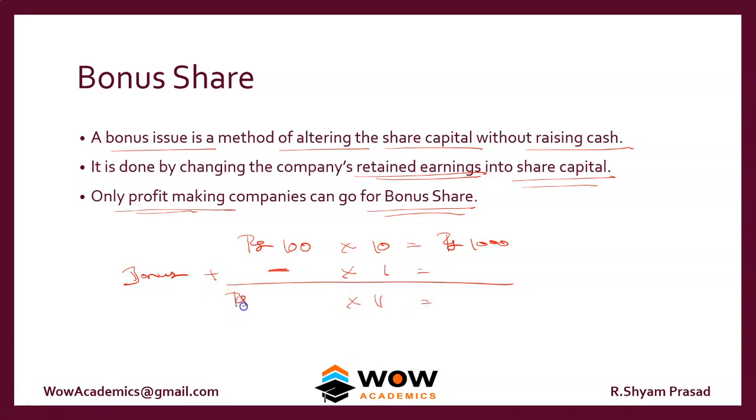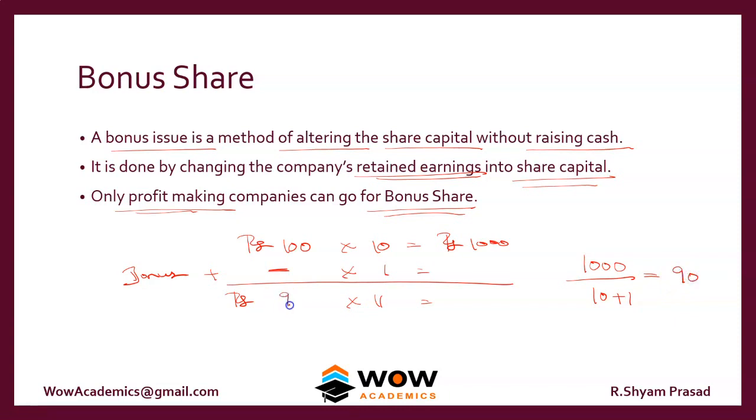Okay, and what would happen to the price? The price will fall in this ratio. So the total worth of shares is 1000 rupees. Okay, earlier you had 10, but now you have an additional one. So the share price will collapse to a price of 90 rupees per share.